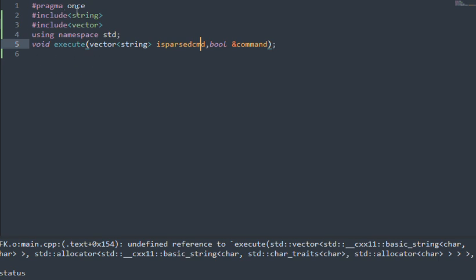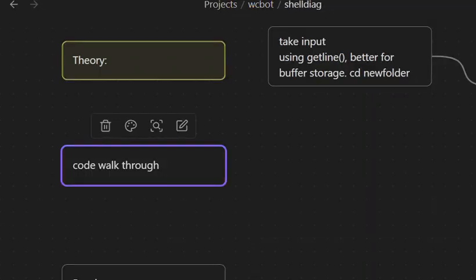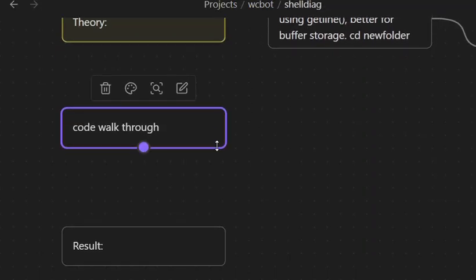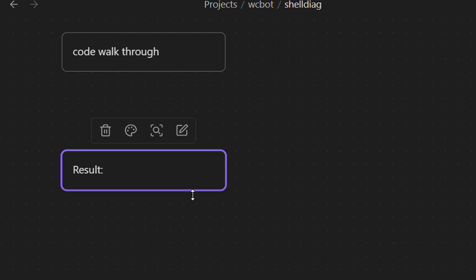This is the header file for the execute function. We are just declaring it here. We are using vector, string, and pragma once to avoid any conflict during compilation. I think that's it. Now I can show you the result. Okay, I did the code walkthrough. Now we will go for the result.